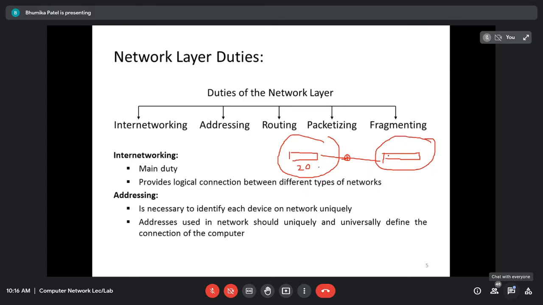This network says that my capacity is such that you can send only data of 10 KB. Whatever data you send, send me only 10 KB, not more than that. Because if you send more than 10 KB, it can be discarded, right? Depending upon the criteria. So what you have to do, you have to divide your data into 10 KB, 10 KB. So this process of dividing the data is called the fragmentation. Why? Because we are dealing with a different network, and a different network is going to have different criteria.